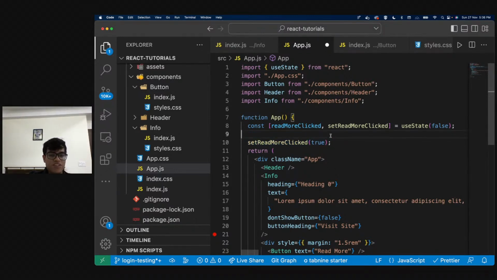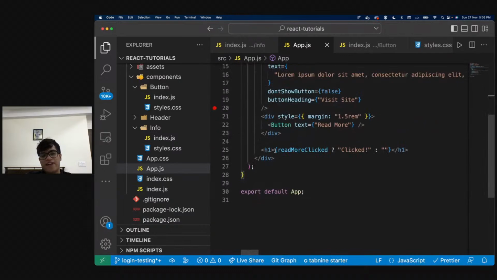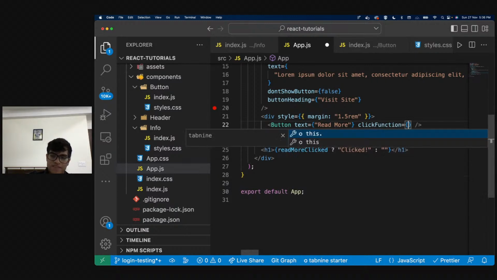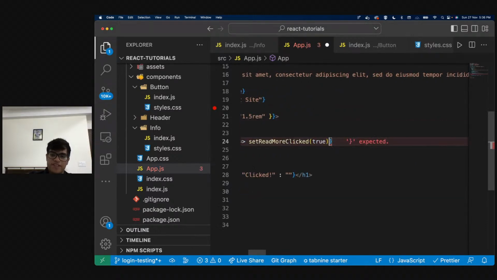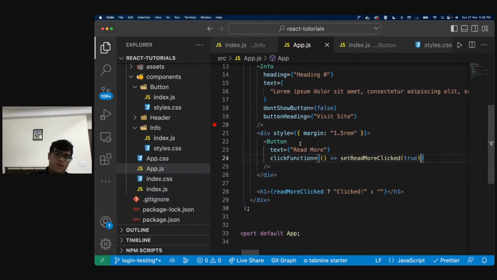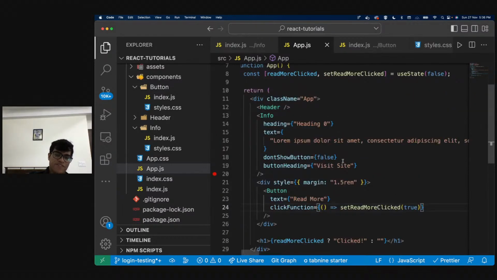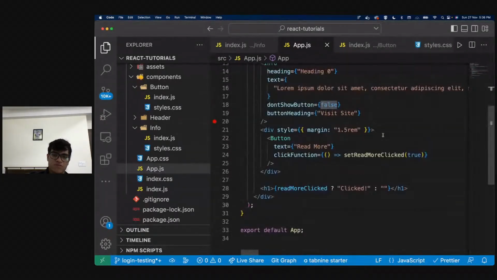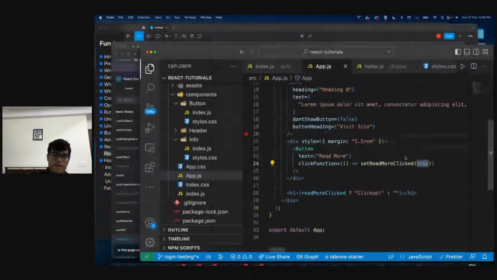Because of this set function, now what's going to happen is my readMoreClicked value is going to get updated. So what I'll do is I'll write an onClick function over here. I think the click function, and this click function is going to be setReadMoreClicked(true). So on clicking of this button, the value of readMoreClicked is going to change from false to true, right?